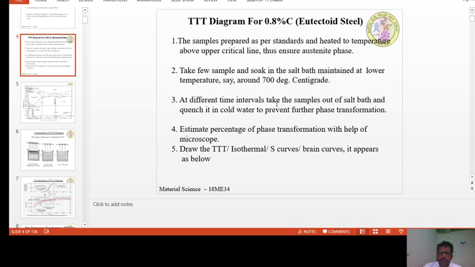This gives the information about the time and the percentage of transformation. With these two pieces of information, it is possible to draw the TTT diagrams, also called isothermal transformation diagrams, also called S curves, or C curves.